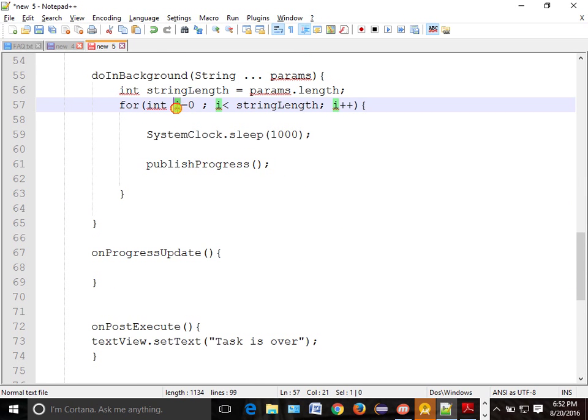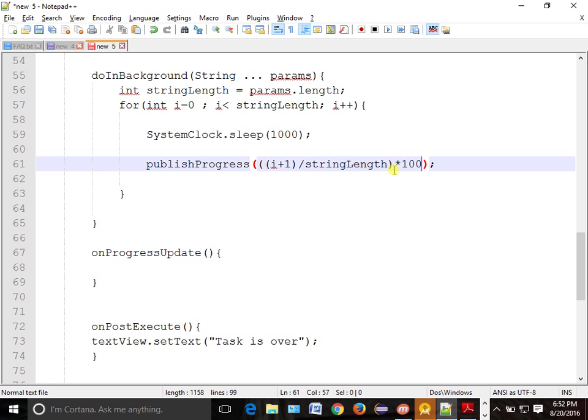i is nothing but it is iterating. What is string length? It is the total task. So if you want to calculate the percentage of the task done, how will you do it? Because i is starting with 0, we do i plus 1, then divide by the total task. What is the total task? String length. And then you have to make it into 100. Got it, right? So total task completed divided by overall task, means total task, into 100.